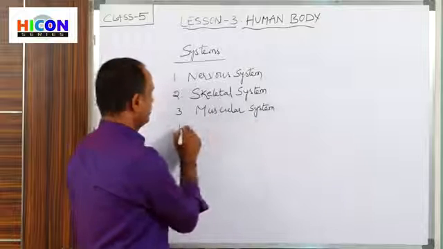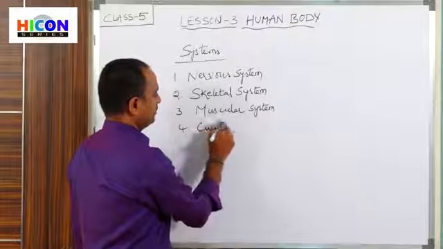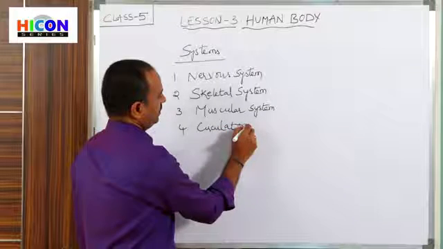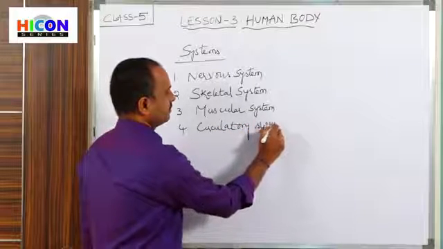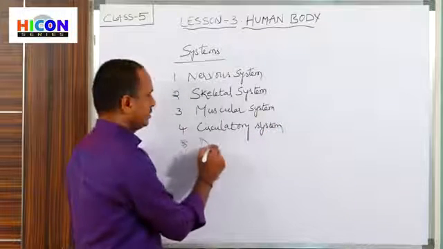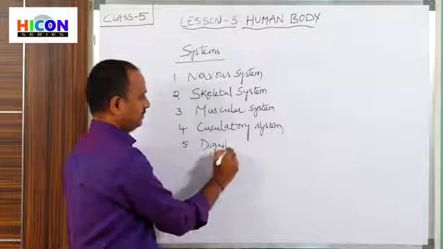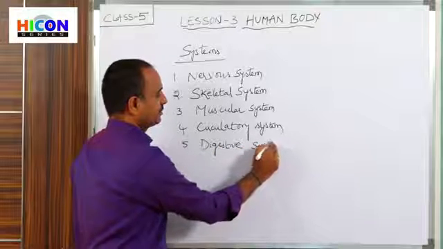And the fourth one is circulatory system. And the fifth one is digestive system.